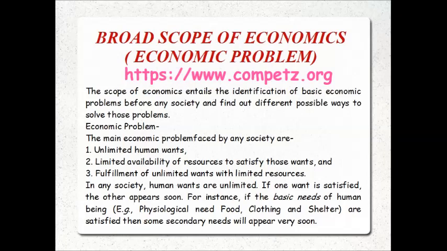Social needs are the need for attaining a social function or fulfilling social obligations, etc. However, in comparison with these unlimited human wants, the resources required to satisfy them remain limited, or scarce. There comes the main problem before any society: to satisfy unlimited wants with limited resources.